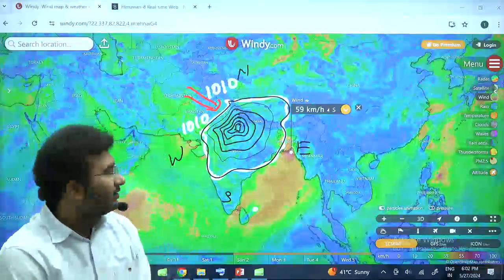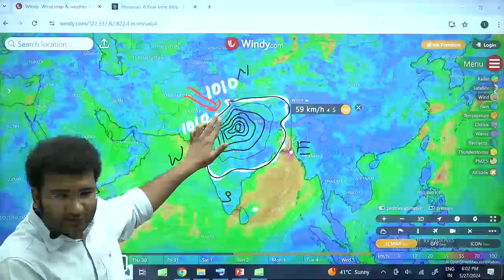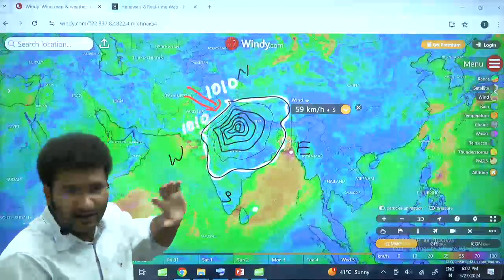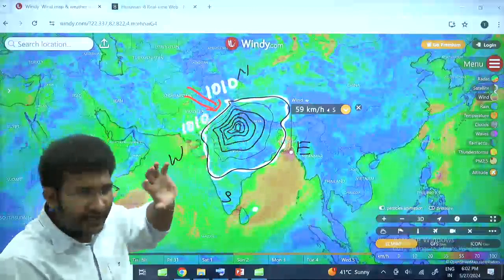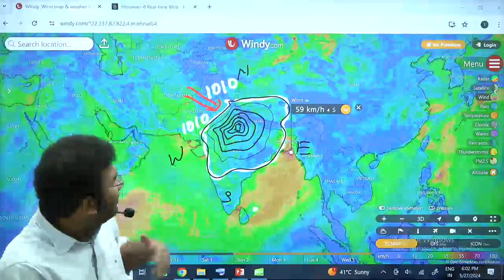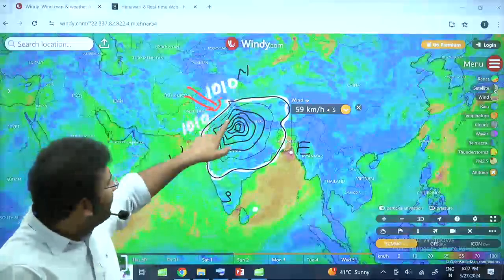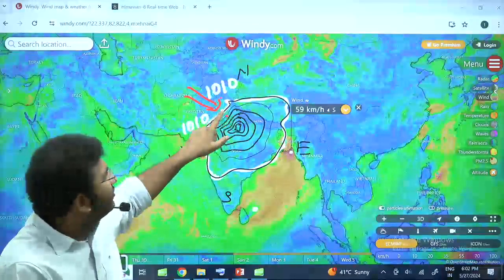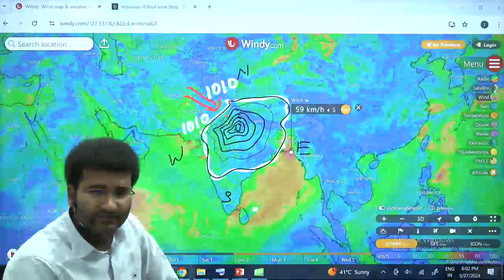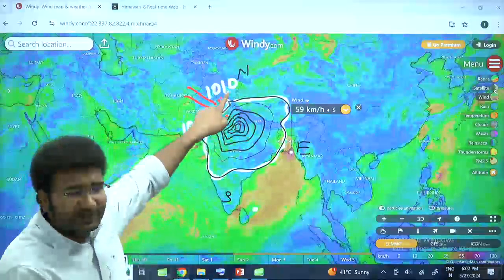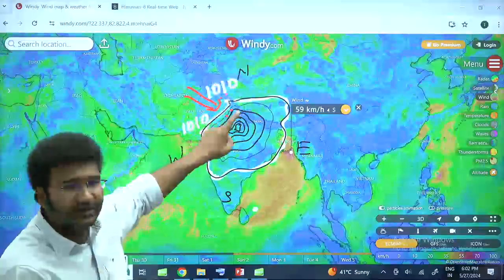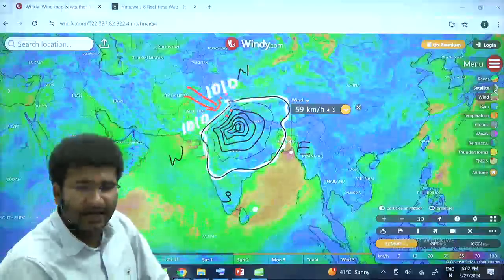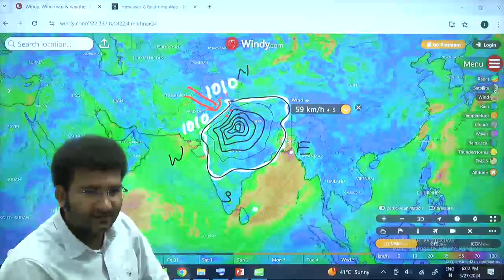See, if the distance between two isobars is closer and the gap between them is higher, I mean the difference, suppose this is 1010 millibar and the next isobar line is 1002. Okay, what is the difference? This isobar is 1010 and the next line, this one, is 1002. What is the difference? Yes, 8 millibars. That is the difference.